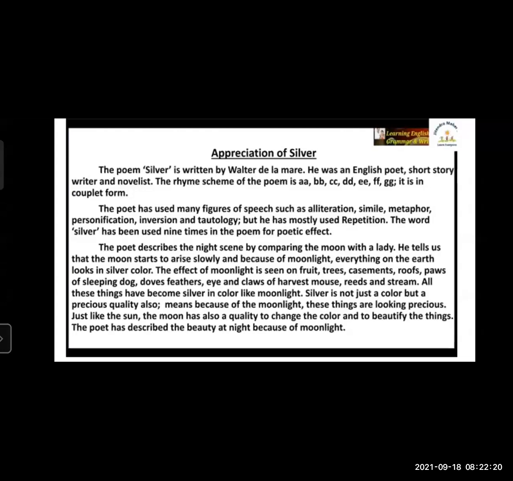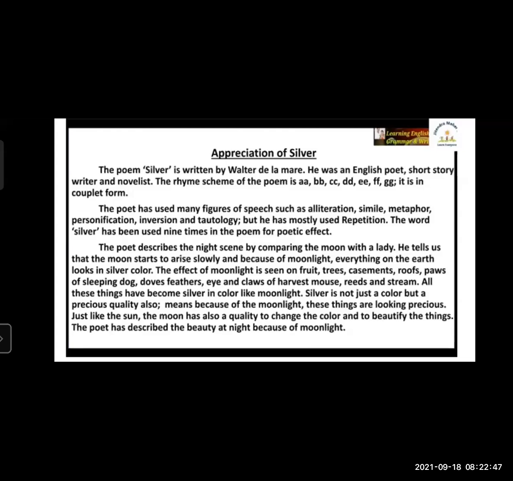Here inversion and tautology are used also, but the poet has mostly used repetition and alliteration. Alliteration is repeated here because we have seen that there are 5 to 6 examples of alliteration used in the poem. The word silver has been used 9 times in the poem for the special poetic effect.